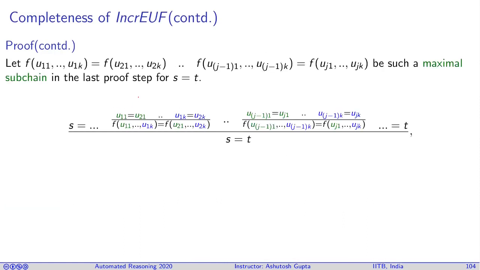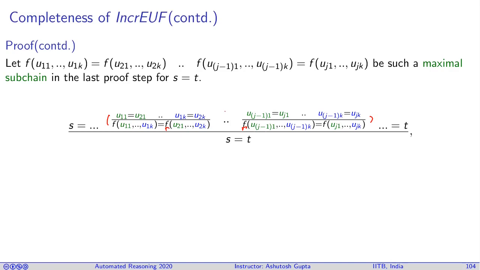Let's suppose you have a j-1 long chain of equalities, each one of them derived by congruence on the same function symbol f, for j from 1 to j-1.